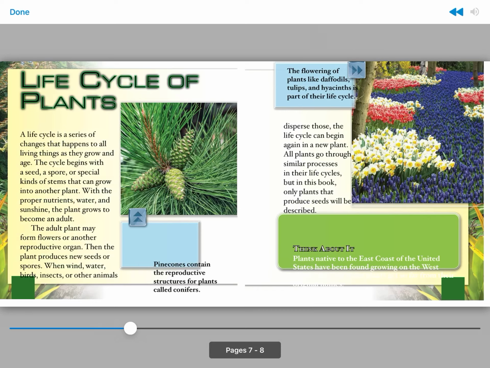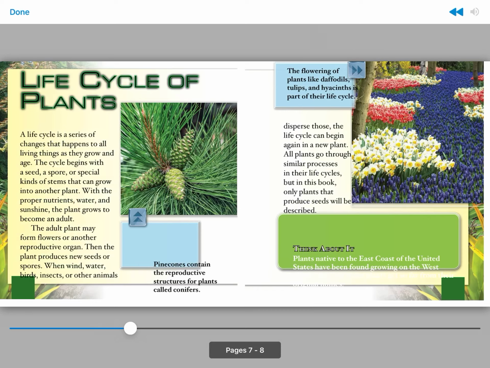Life cycle of plants. A life cycle is a series of changes that happens to all living things as they grow and age. The cycle begins with a seed or spore, or special kinds of stems that can grow into another plant. With the proper nutrients, water, and sunshine, the plant grows to become an adult.